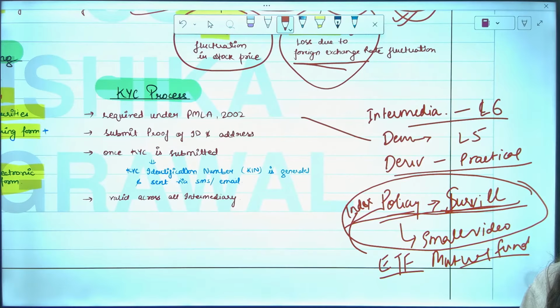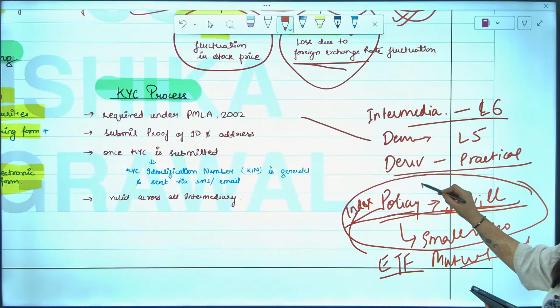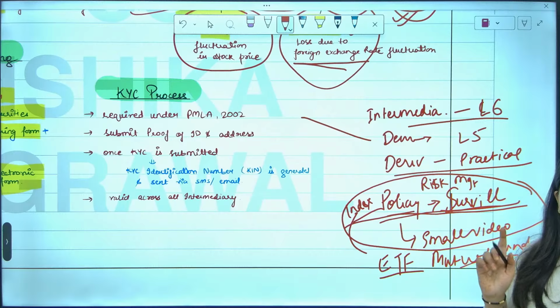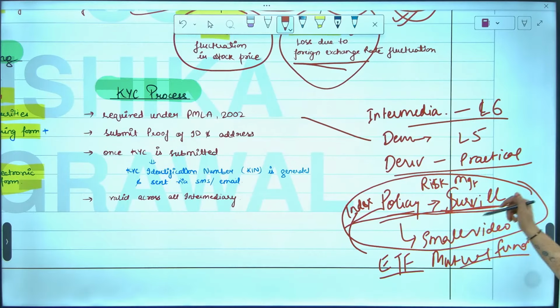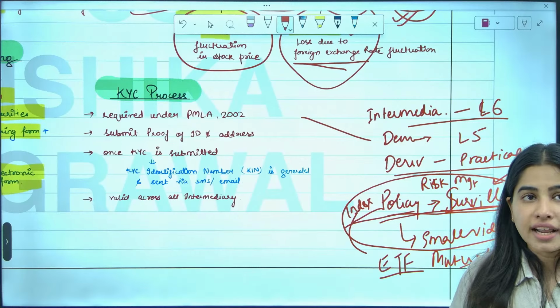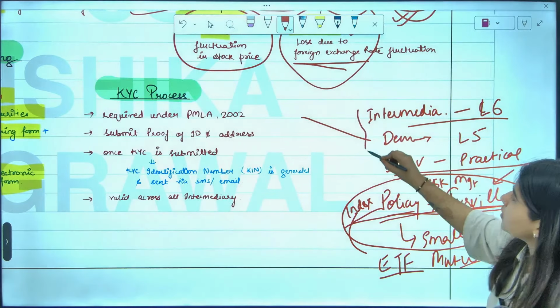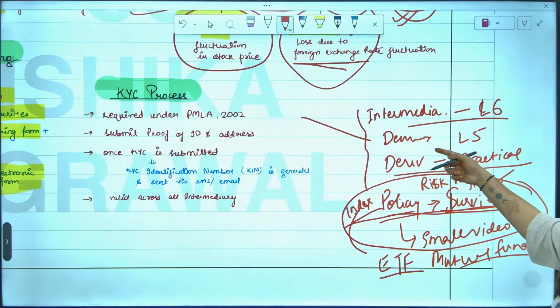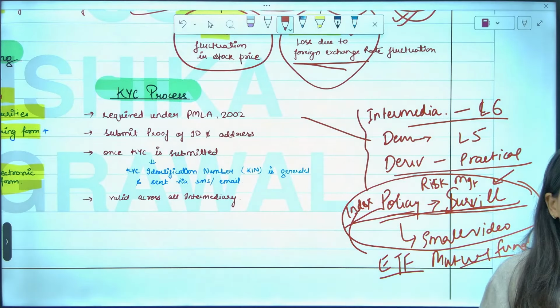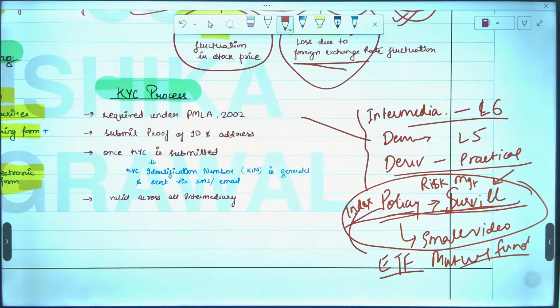Everybody okay? Risk management is also there in the video. So for the last topics which are left, I'll give you a small video. You can refer to that small video, and text me for the link. And these topics are repeated: intermediaries, derivatives and all are already covered in some other lessons. ETF is covered in mutual funds. So basically we are done with lesson number 2. That's all about lesson number 2.